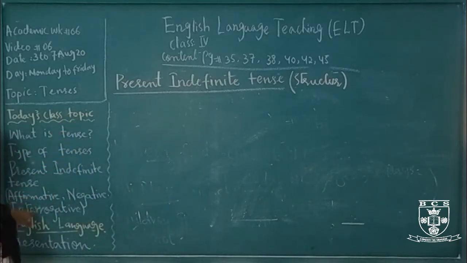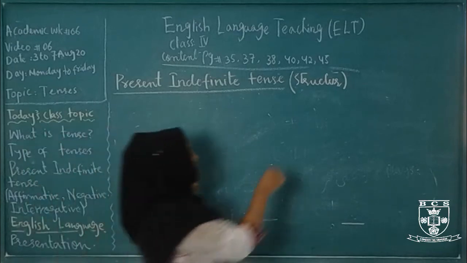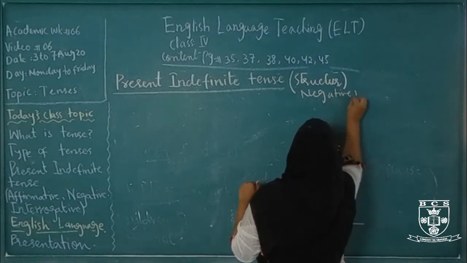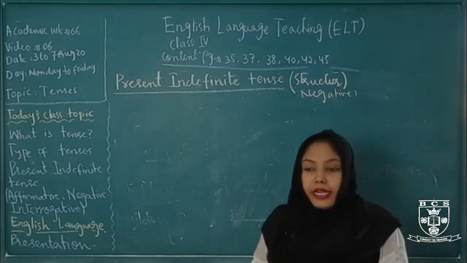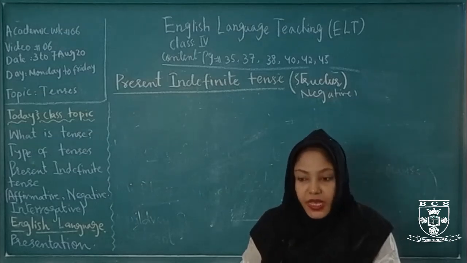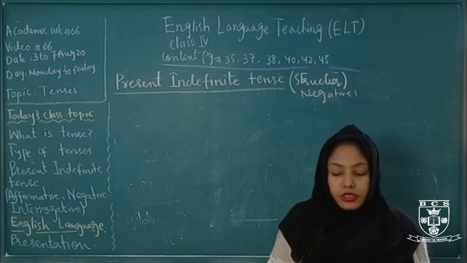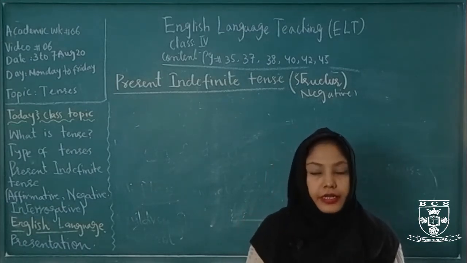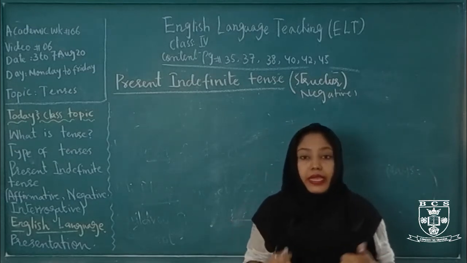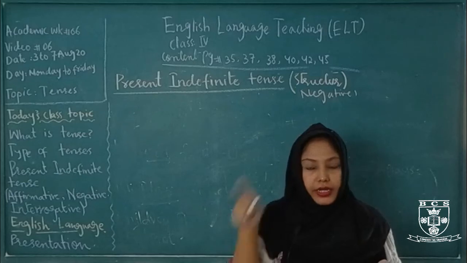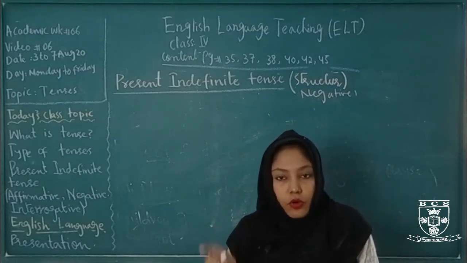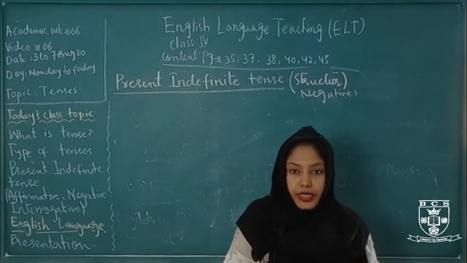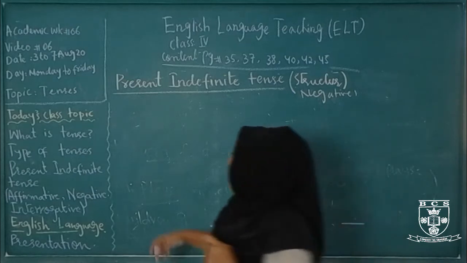Present indefinite negative sentence. How do we form a negative sentence in present indefinite? First we should know what a negative sentence is. It's called a negative statement, जिसमें आप किसी चीज से deny करते हो, मना करते हो. Those sentences are called negative sentences, or you can say the sentence that has no or not in it is called a negative sentence. For example, मैं खाना नहीं खाती हूँ. The word नहीं, I do not eat food, not. It shows the negative statement. Now come to the structure.